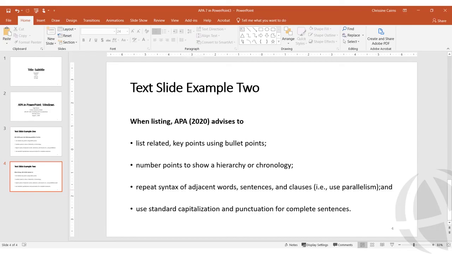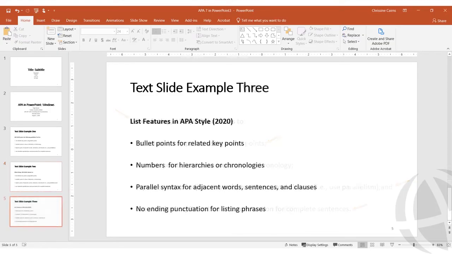Another option is to capitalize and punctuate the list like it's one long sentence, beginning with a capital letter, using commas or semicolons if one of the list items already has commas, using a conjunction before the last point, and ending with a period. You can also make lists using simple phrases without punctuation. Note that I still cite content that comes from a source and still use parallel structure. Each of these items begins with a noun phrase followed by a prepositional phrase beginning with for.